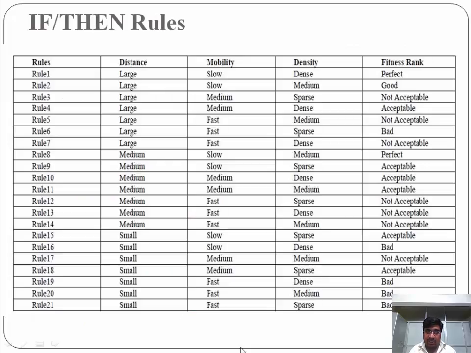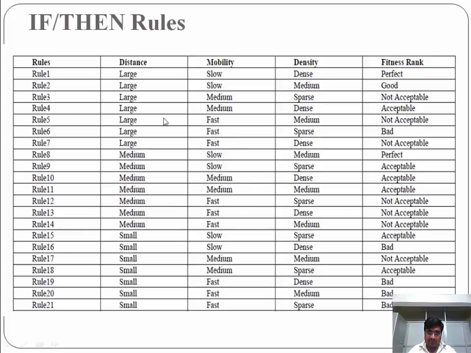Here are the if-then rules. I have made many if-then rules, some of which are discussed here. Like if the value of the distance is large and mobility is low, then density is dense. So together all these will make the fitness rank as perfect.